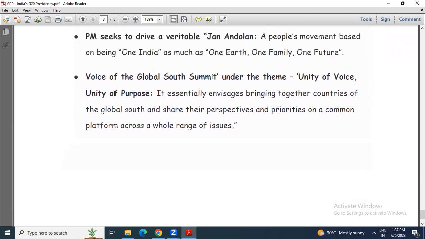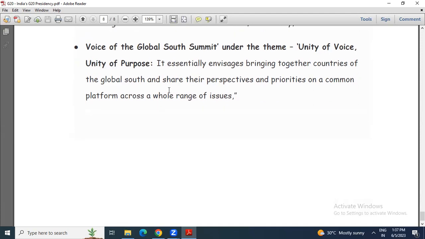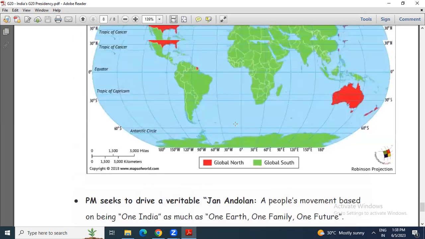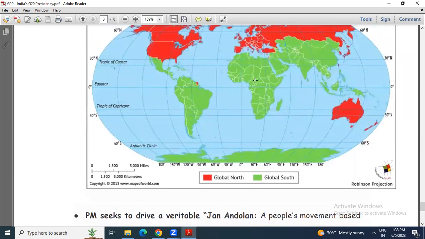Now, the Voice of the Global South Summit was held under the theme Unity of Voice, Unity of Purpose. That is why this was taken as the theme for the Global South Summit. It essentially envisages bringing together countries of the global South to share their perspectives and priorities on a common platform across a whole range of issues.